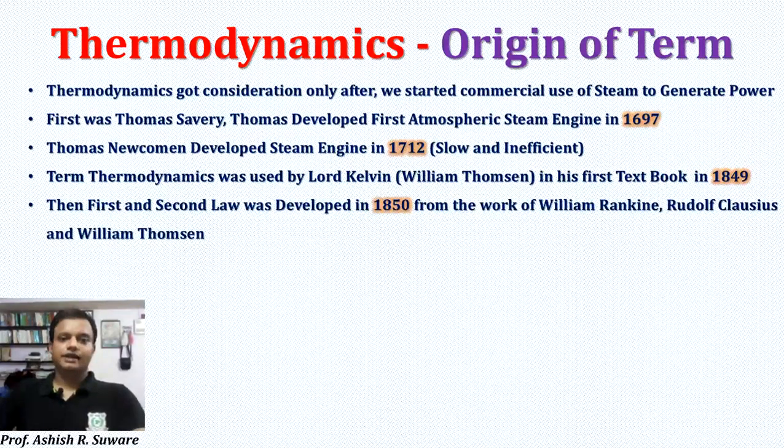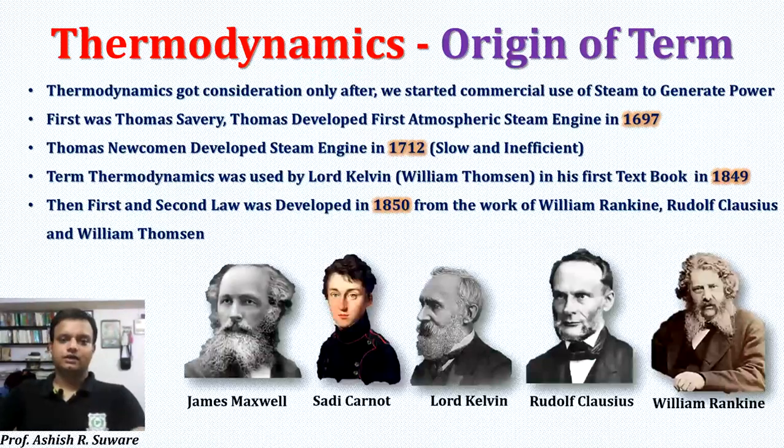Next, in 1850, the first and second laws of thermodynamics were developed, which are very basic principles in thermodynamics, from the works of the people listed here. These are all pioneers in thermodynamics: James Maxwell, Sadi Carnot, Lord Kelvin, Rudolf Clausius, and William Rankine.